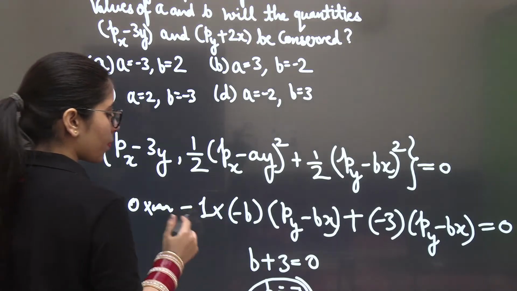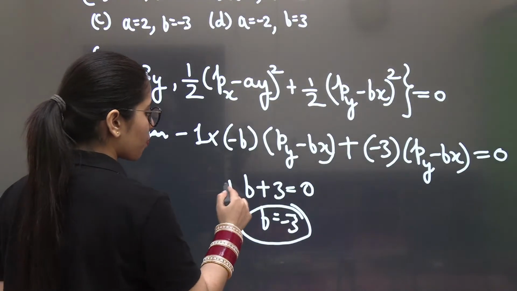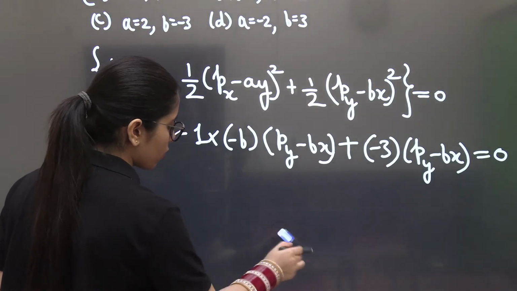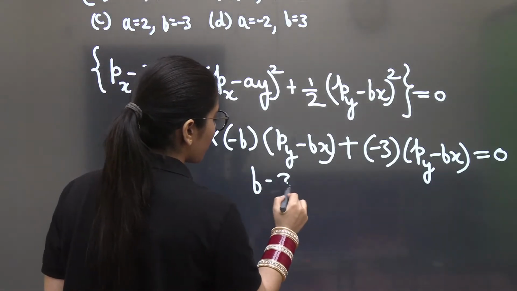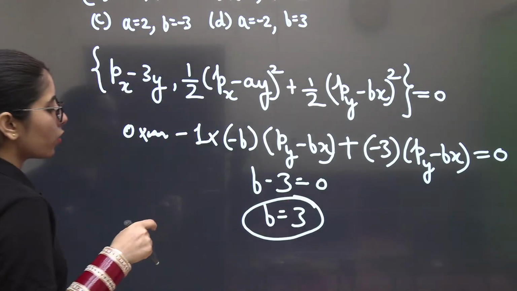Oh, it's going to be minus minus plus, guys. So when it is plus, it is plus b, but that is minus 3. So b minus 3 equal to 0 you will have. When it is b minus 3 equal to 0, you will get b is equal to 3. So b is equal to 3 we got.